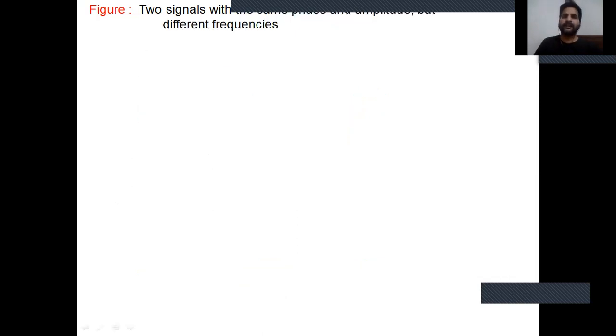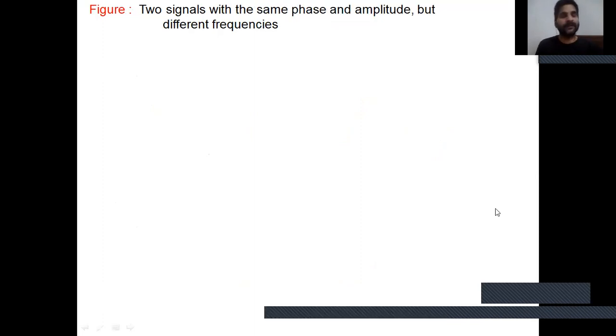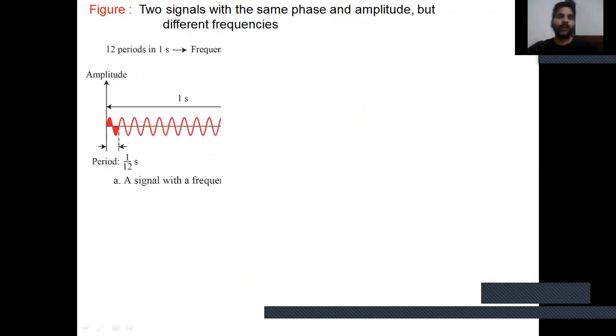Next, two signals with the same phase and amplitude but different frequencies are possible, like that. Suppose there are 12 periods in 1 second, the frequency is 12 hertz, and the period equals 1 upon 12 second, a signal with a frequency of 12 hertz, right?